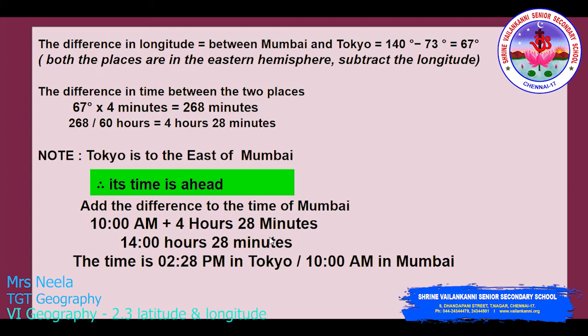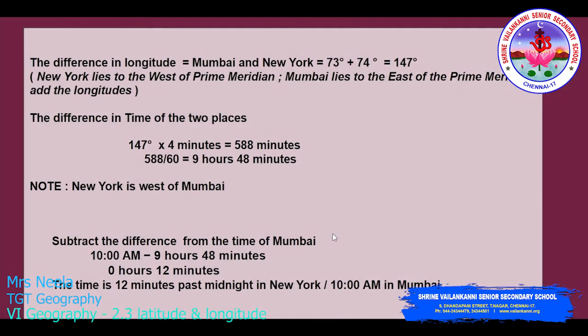The next one, the difference in longitude between Mumbai and New York. Keep in mind, New York lies to the west of the prime meridian and Mumbai lies to the east of the prime meridian. So you add the longitudes. 73 plus 74 gives you 147 degrees. For the difference in time of the two places, you multiply that by 4.